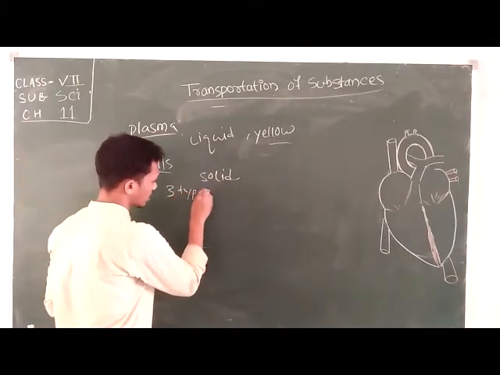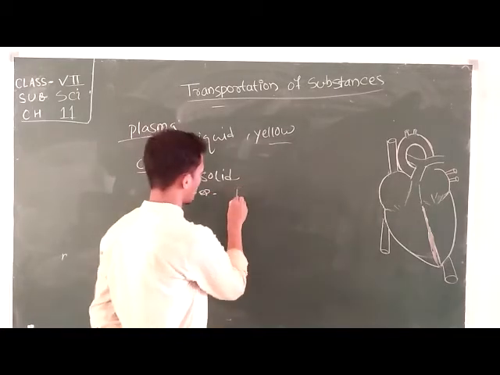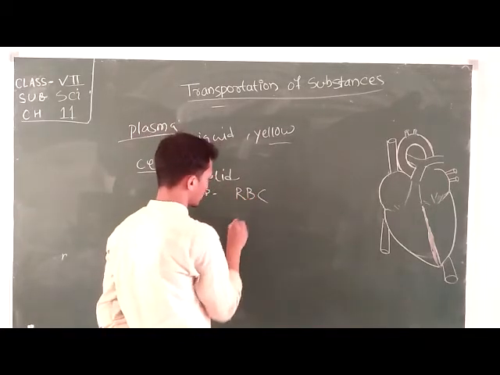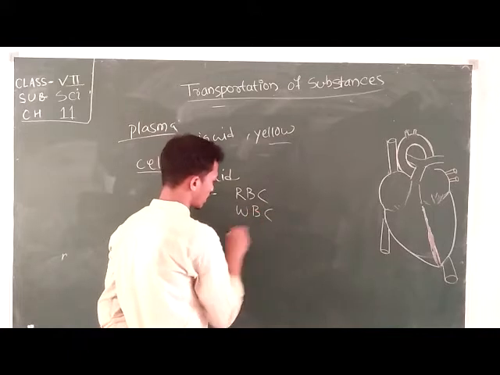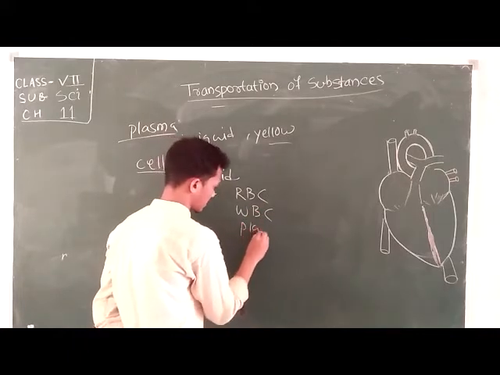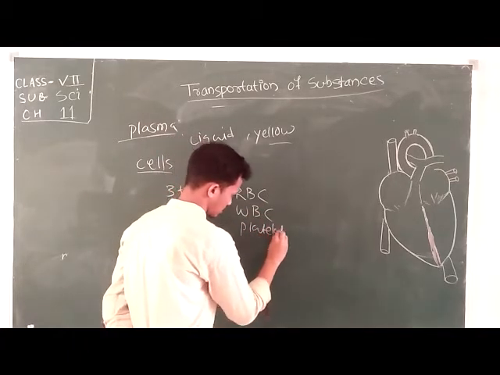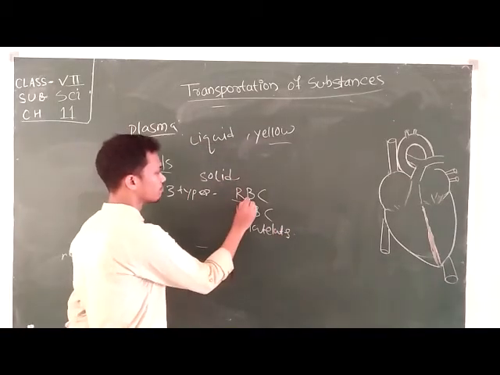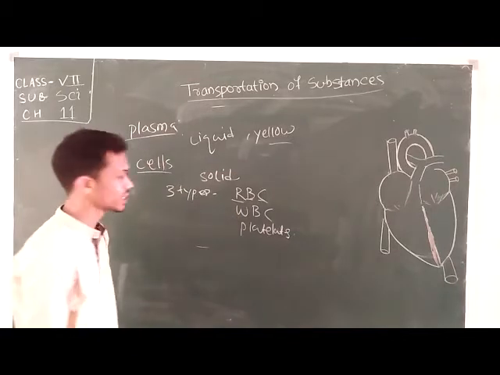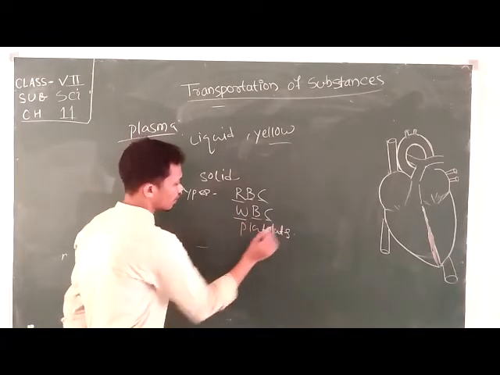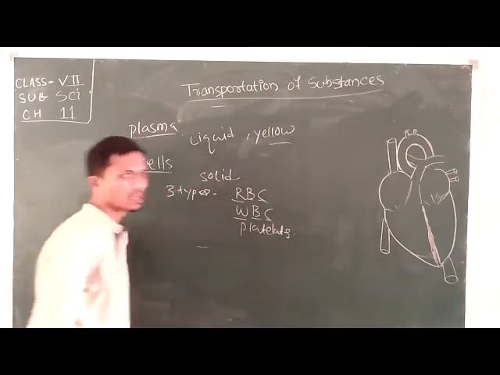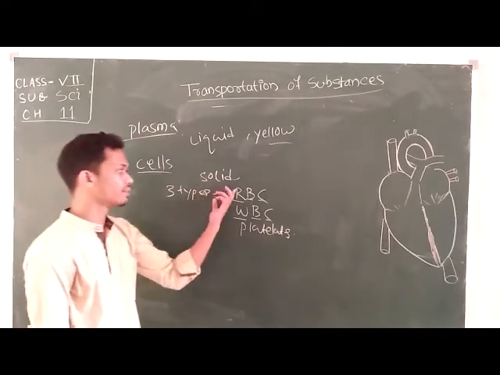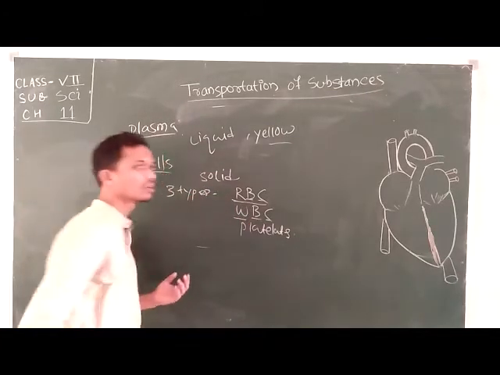That is your RBC, WBC, and platelets. RBC stands for red blood corpuscle and WBC stands for white blood corpuscle, and then platelets.